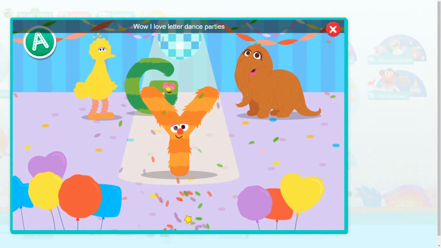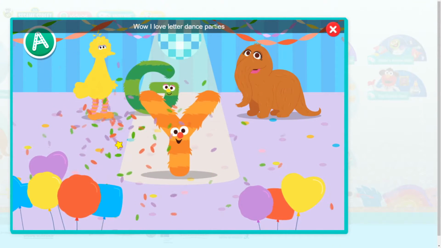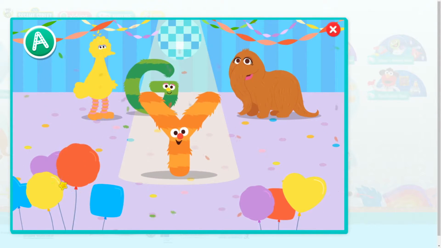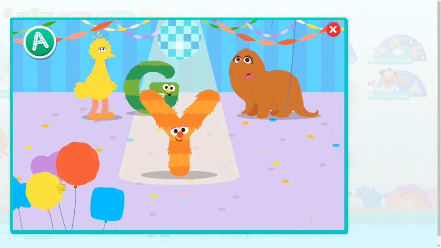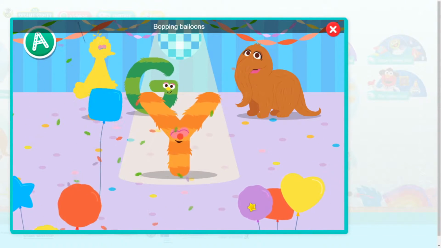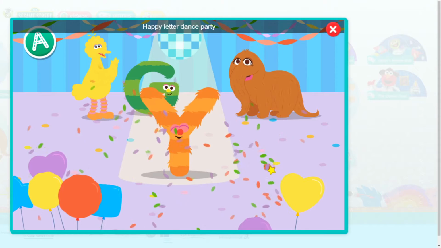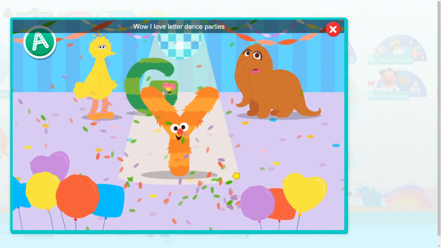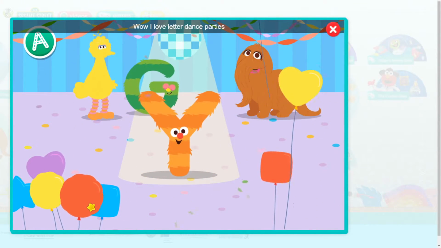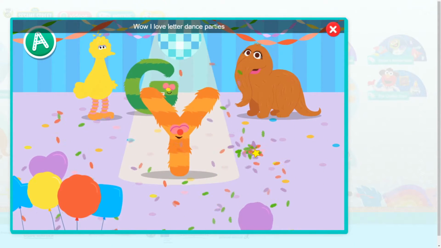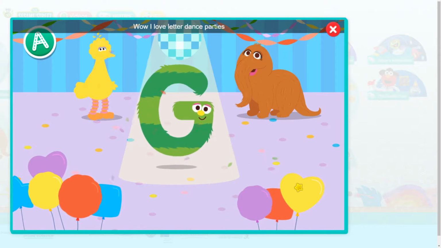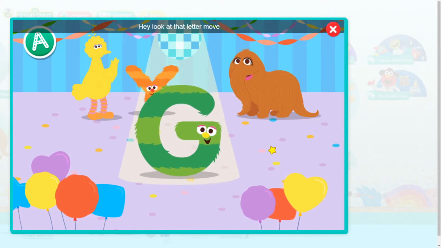Wow. I love letter dance parties. Balloon bump. Bopping balloons. Happy letter dance party. Wow. I love letter dance parties. Balloon bump. Hey, look at that letter move.